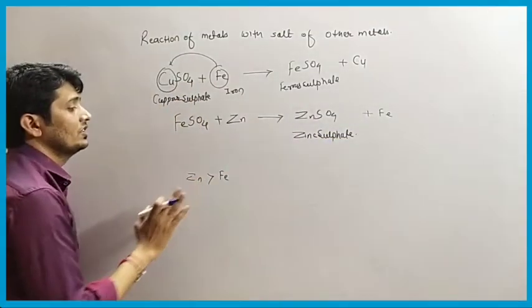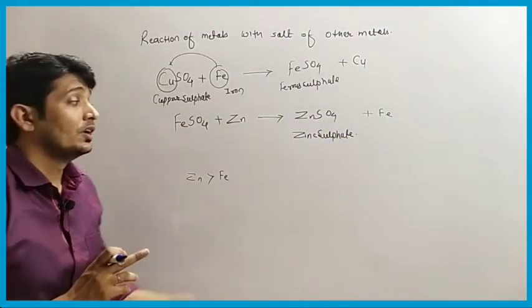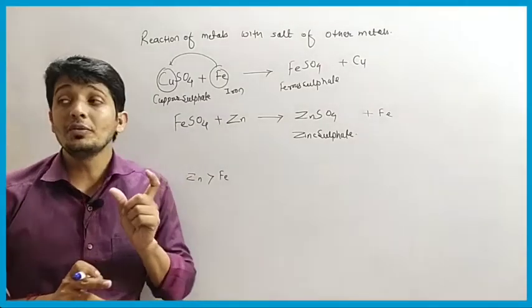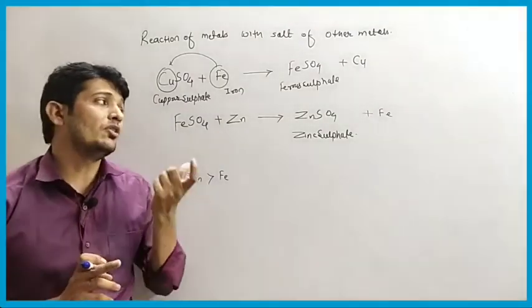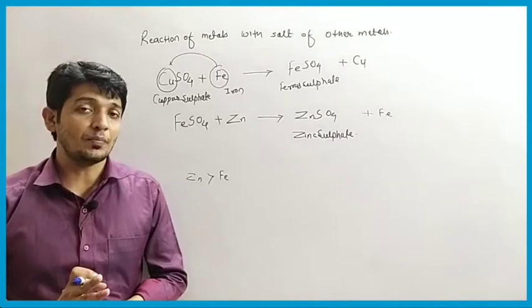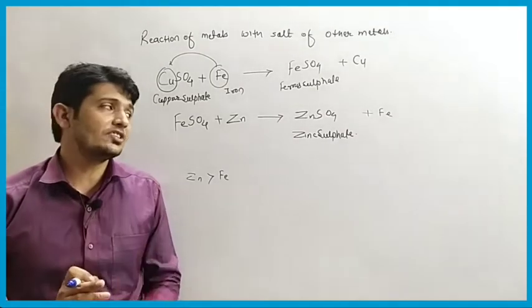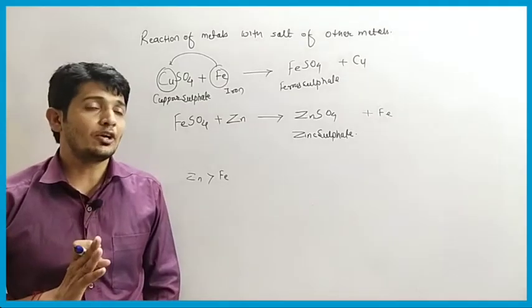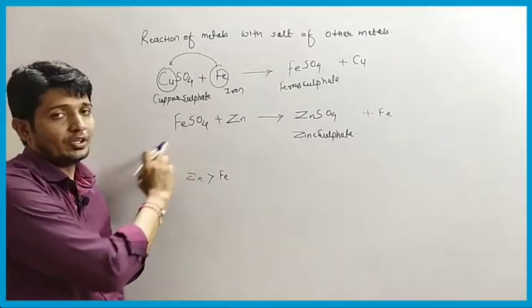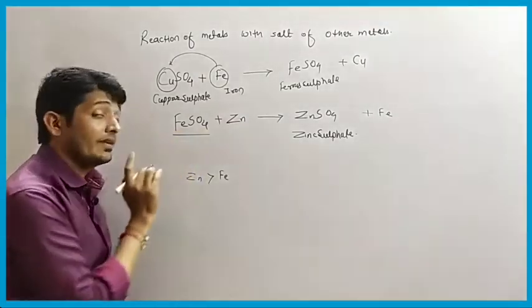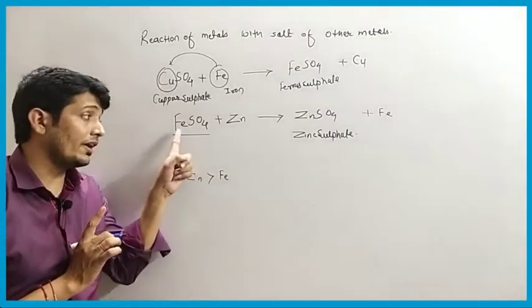Okay, so this is the way the reaction proceeds. You have to check which metal is more reactive and which metal is less reactive. In such cases, the more reactive metal will displace the less reactive metal from its salt. Here the salt is ferrous sulphate, the salt of ferrous.